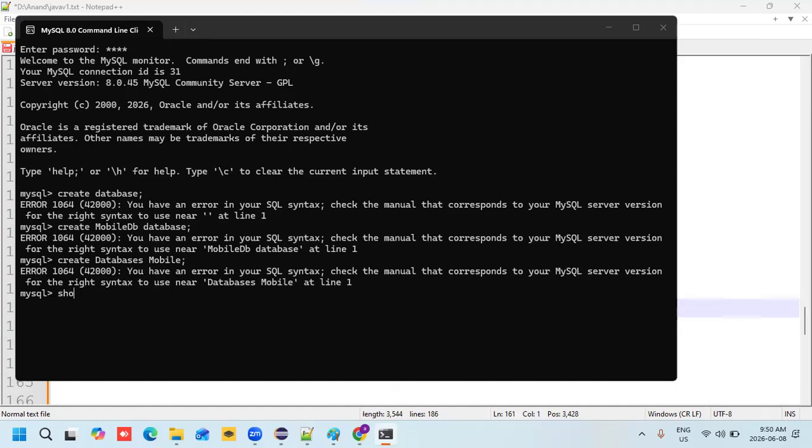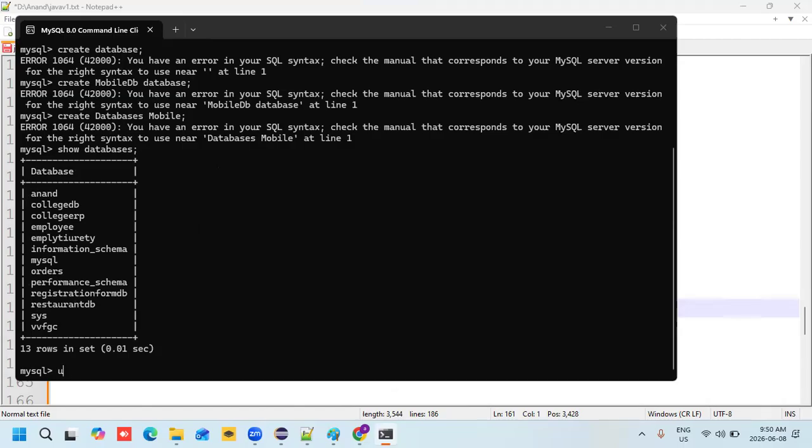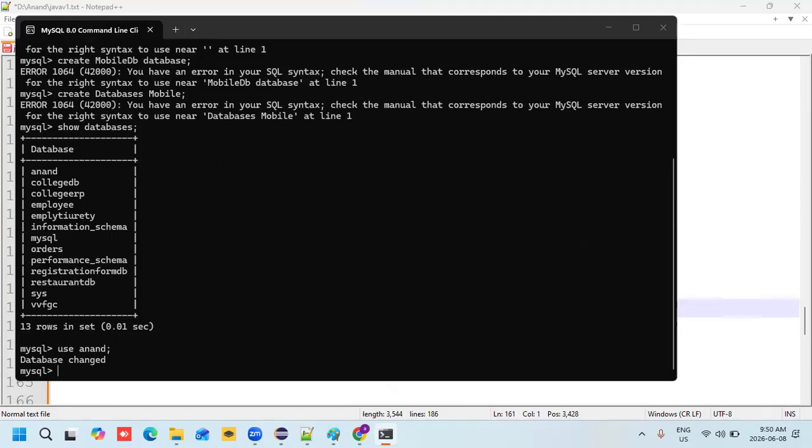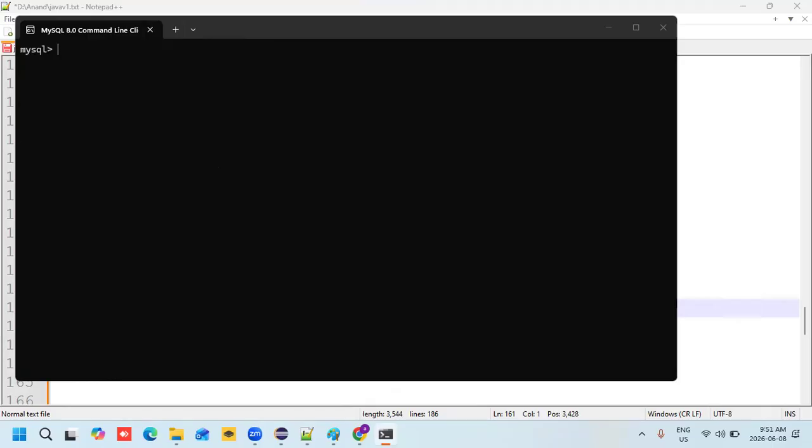So let me write first, show databases. These are my databases. If I have already used one, I can use that database file by changing the database. But I don't want to use this.